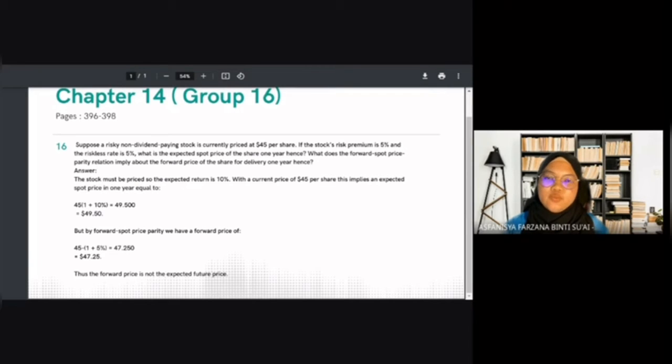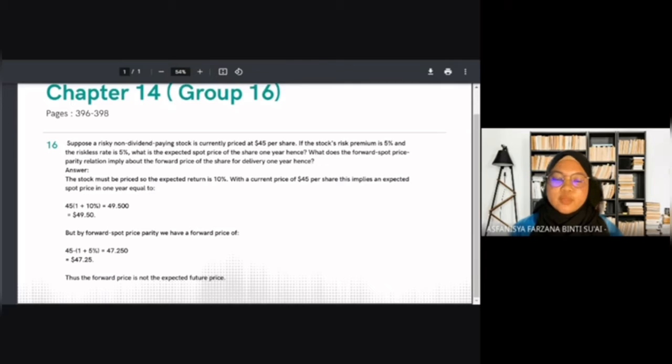With a current price of $45 per share, this implies an expected spot price in 1 year equal to 45 times (1 plus 10%), equal to 49.500, or $49.5. But by forward spot price parity, we have a forward price of 45 times (1 plus 5%), equal to 47.250, or $47.25. Thus, the forward price is not the expected future price.